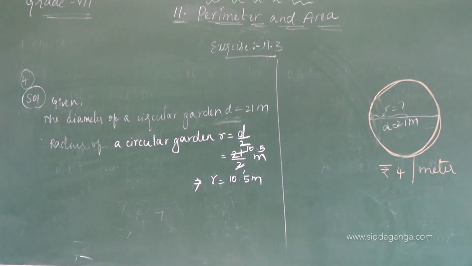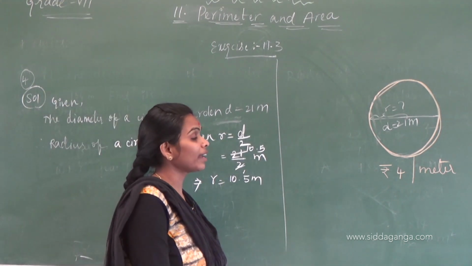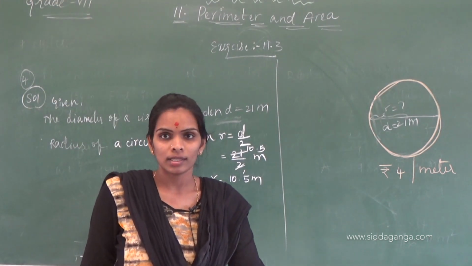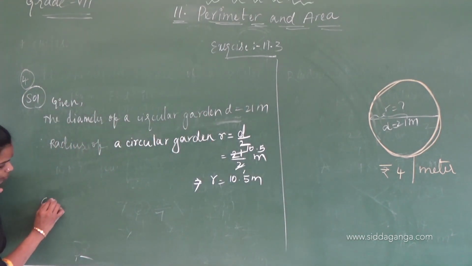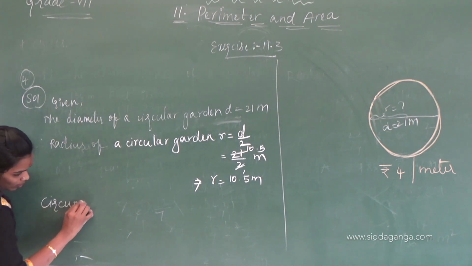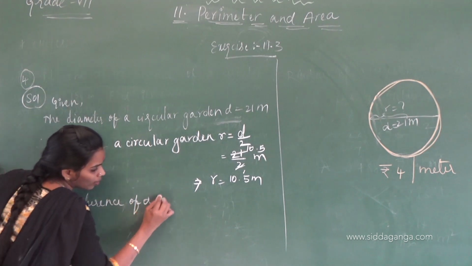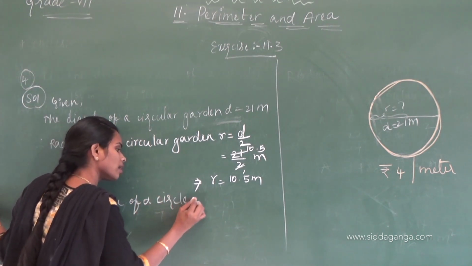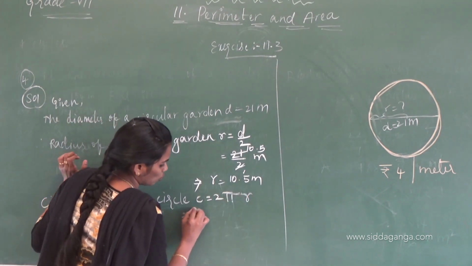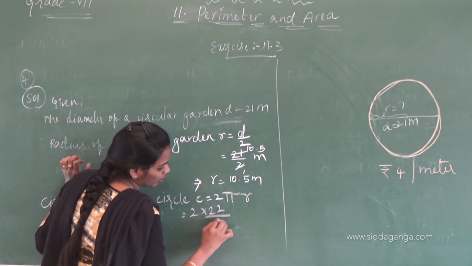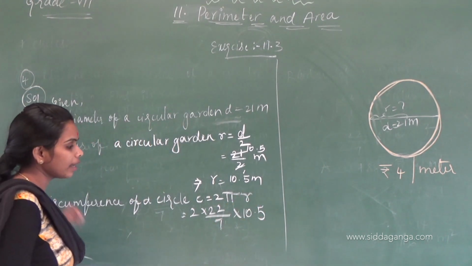Now what do we have to find, area or circumference, to find the fencing? Circumference, correct. Circumference of a circle, C equals 2 pi r. 2 into 22 by 7 into 10.5.